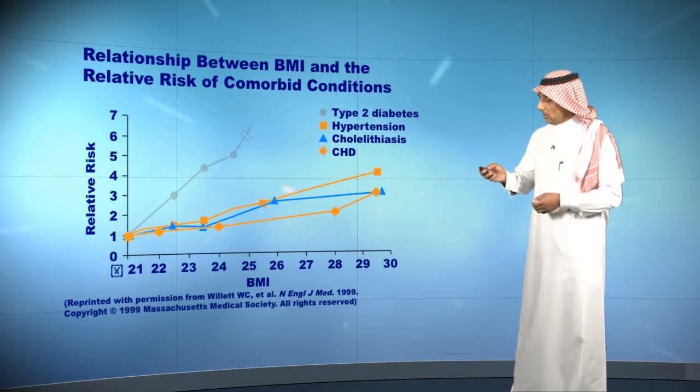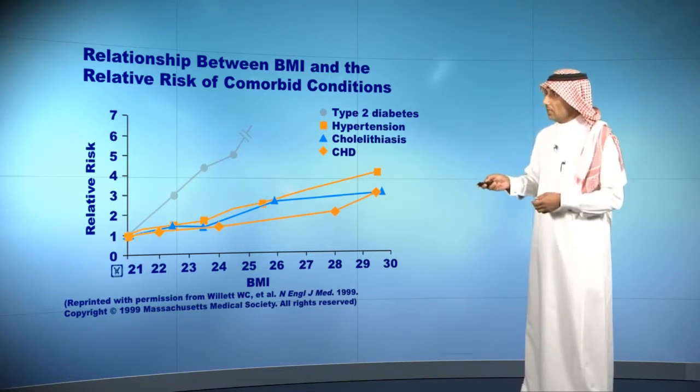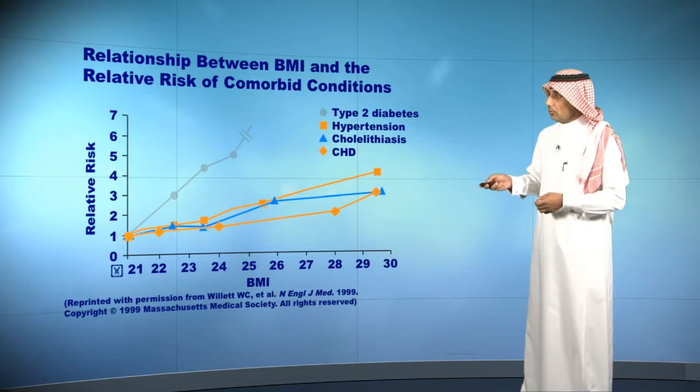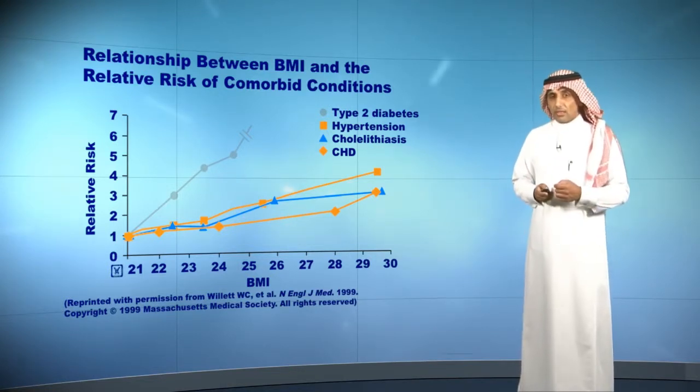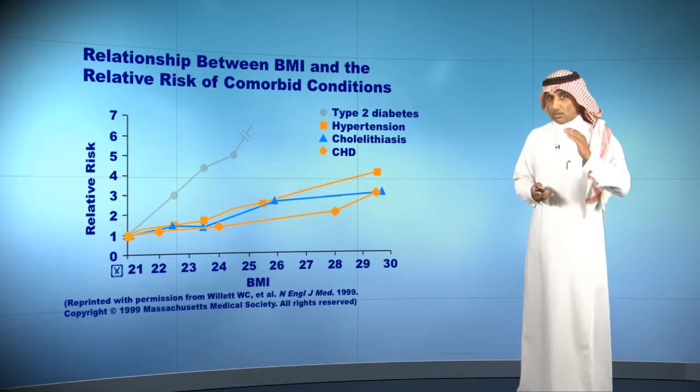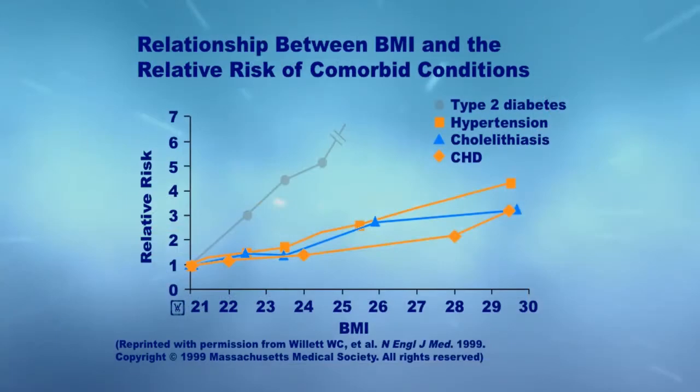If you look at this slide, you will find the relationship between body mass index and the relative risk of comorbid conditions. As I mentioned before, when the body mass index is increasing, that means comorbidity is increasing, which means mortality and morbidity are increasing. So let's say body mass index here is 30. See here, diabetes is increasing by 7 or 8 folds. If you look at a body mass index of, let's say, 22, you see diabetes is roughly 1 to 2-fold, which is with any normal person.